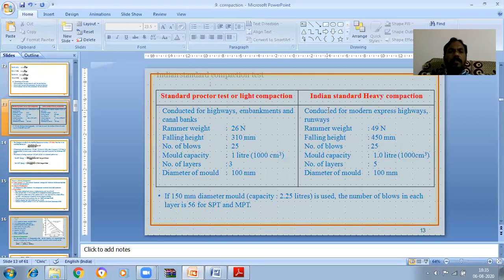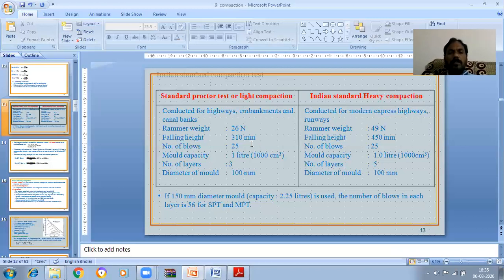So next, the Indian standard Proctor test we have discussed. Then we discussed the comparison between the standard Proctor test and the modified Proctor test. Standard Proctor test is known as the Indian standard light compaction test. Modified Proctor test is known as the Indian standard heavy compaction test.